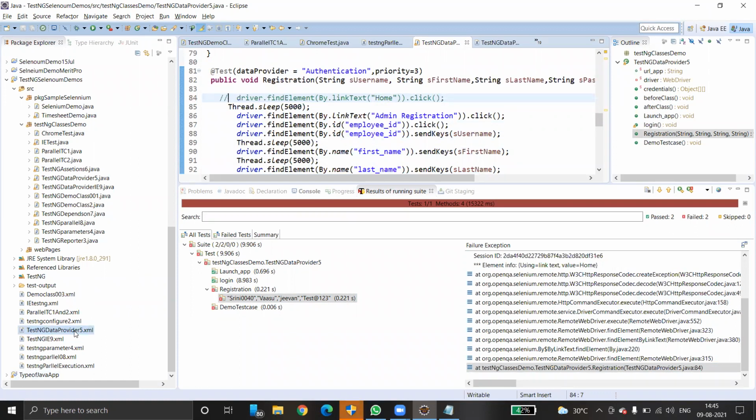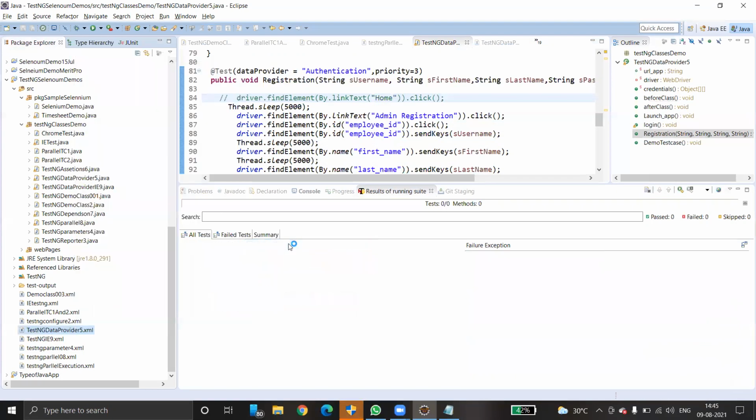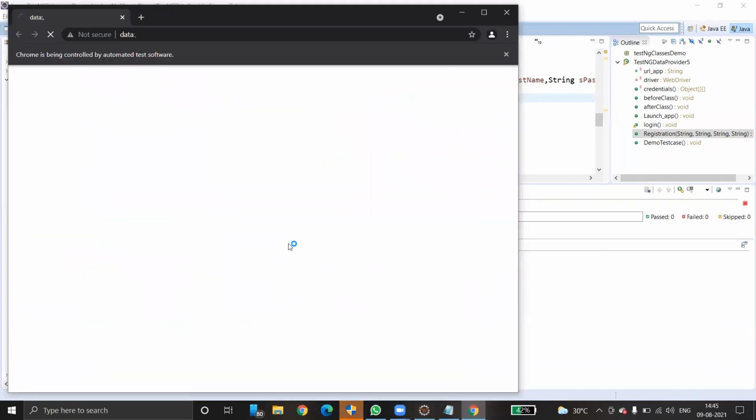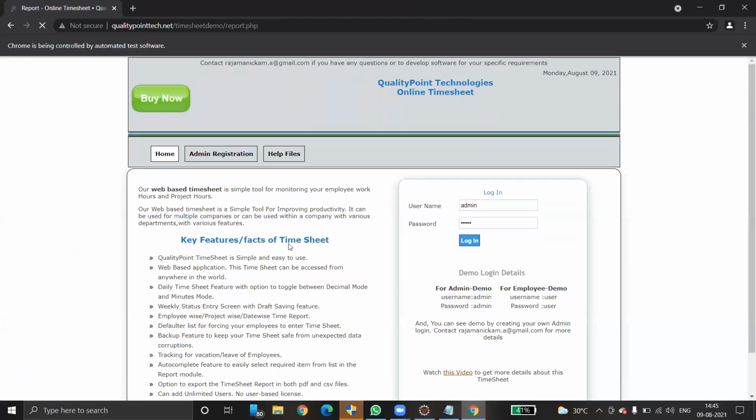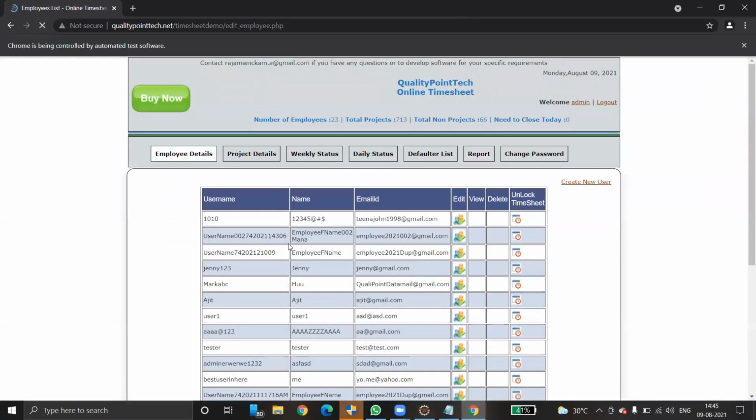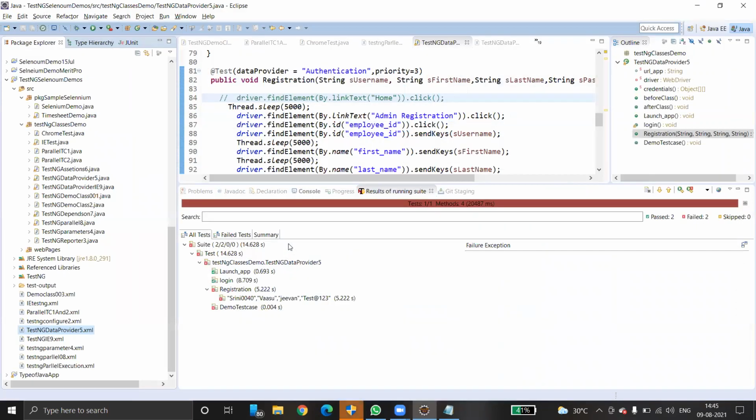Just run once again. Just right click. Run as TestNG suite. Okay. Just open this browser and opens it. Enters the login. First test case is over. Now it's going to the second test case. Okay. So this is another test case. Somewhere else we missed.